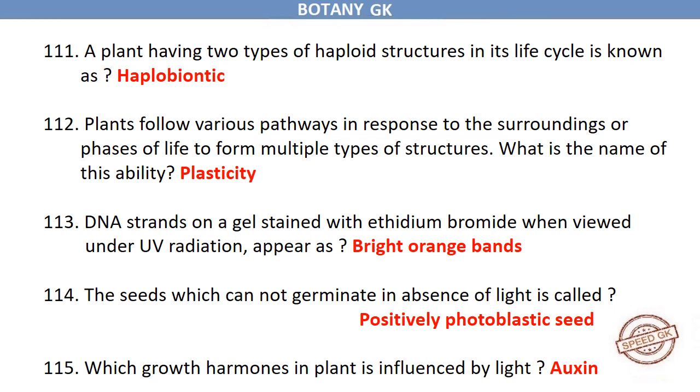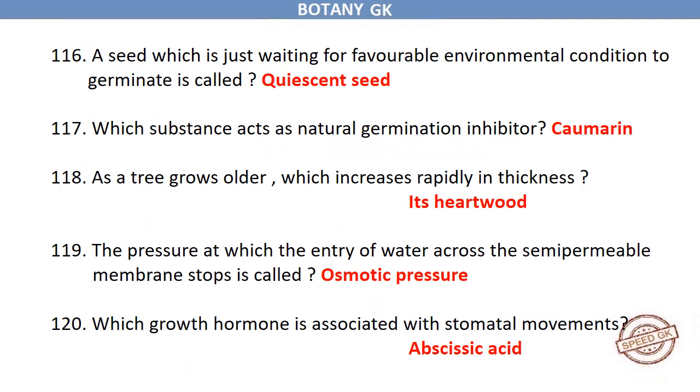The seeds which cannot germinate in absence of light is called positively photoblastic seed. Which growth hormone in plant is influenced by light? Auxin. A seed which is just waiting for favorable environmental condition to germinate is called quiescent seed.